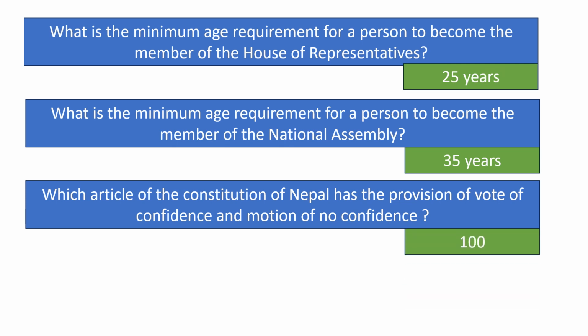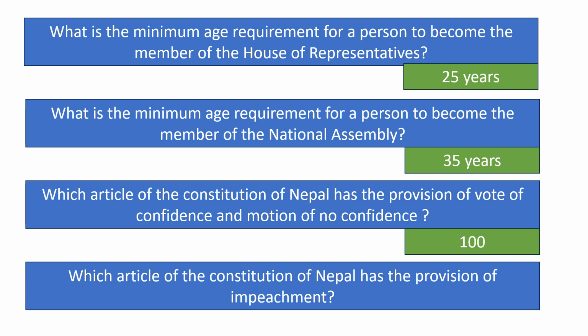Which article of the Constitution of Nepal has the provision of vote of confidence and motion of no confidence? Article 100. Motion of vote of confidence is tabled by the Prime Minister in the House of Representatives to show that he still has the majority of supporters in the House of Representatives, and motion of no confidence is tabled by the opposition against the Prime Minister to show that the Prime Minister has lost the majority in the House of Representatives.